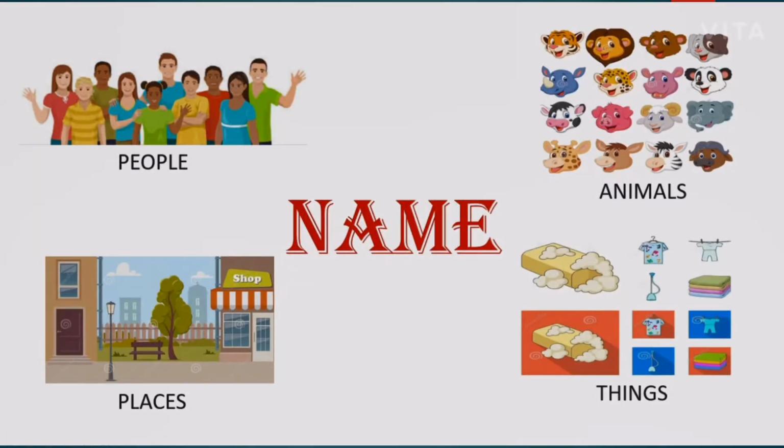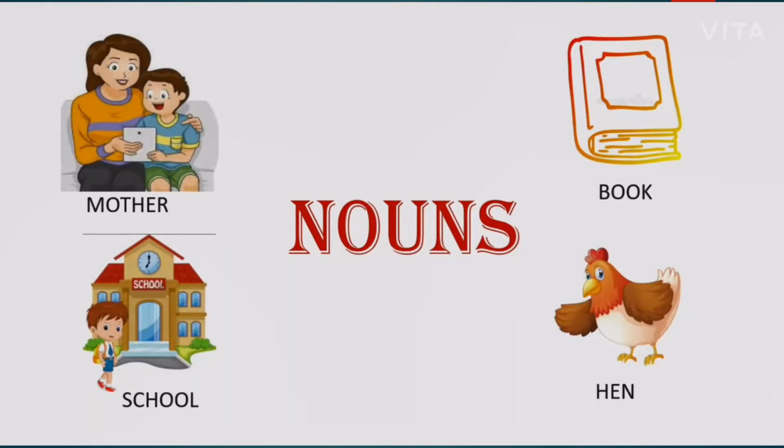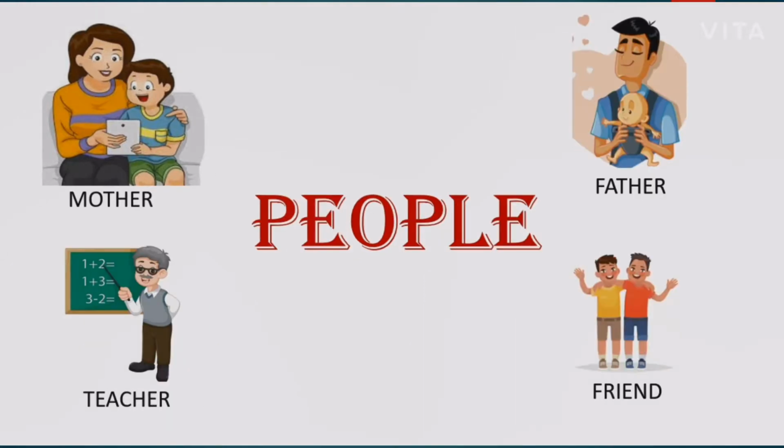Everything around us has a name, isn't it, children? People, places, animals, things are all naming words. Naming words are also known as nouns. Mother, school, book, hen, etc. All are naming words. So you might have seen many people around you. Mother, father, teacher, friend. All these are names of people. So a noun can be a name given to a person.